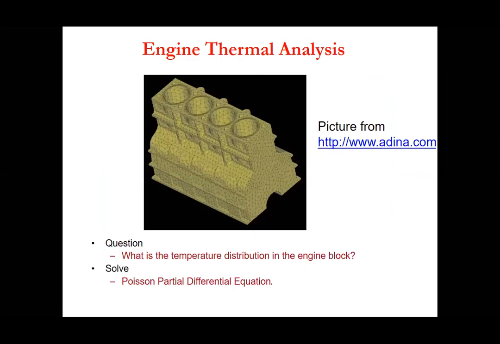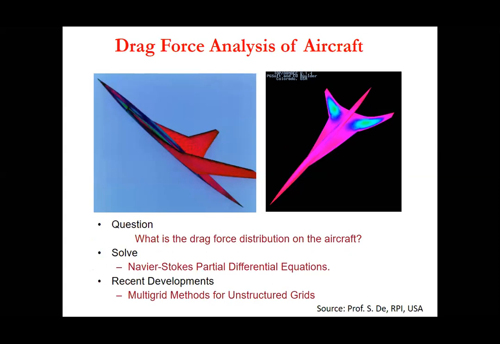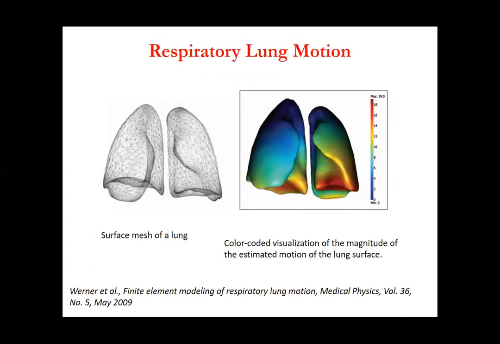There are other examples. You have this engine and you want to do the thermal analysis, like what is the temperature distribution in the engine block. So basically you solve some differential equations in order to get the solution. Same thing, drag force analysis of aircraft. What is the drag force distribution? You can see on the right side there is a contour plot showing the drag force distribution. Basically, you solve Navier-Stokes partial differential equations.